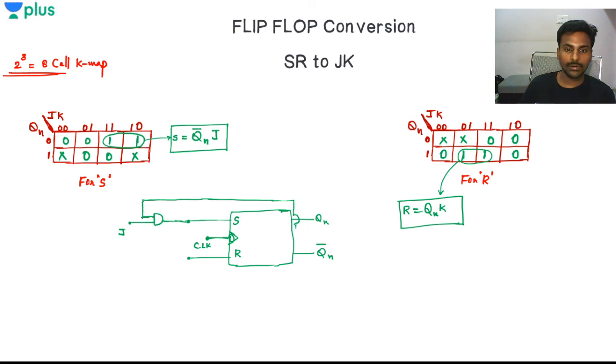This is what the circuit is going to be. This Qn complement will go to here. I'll get Qn complement J, and that is what S equals to.